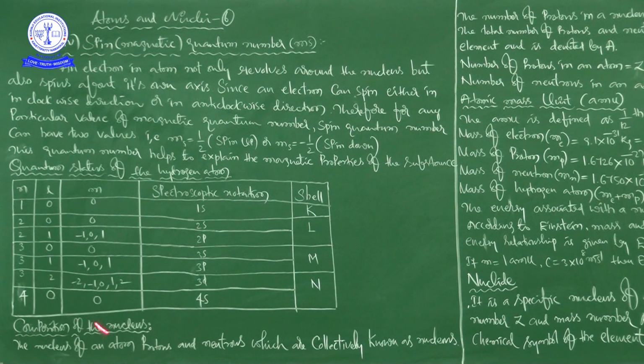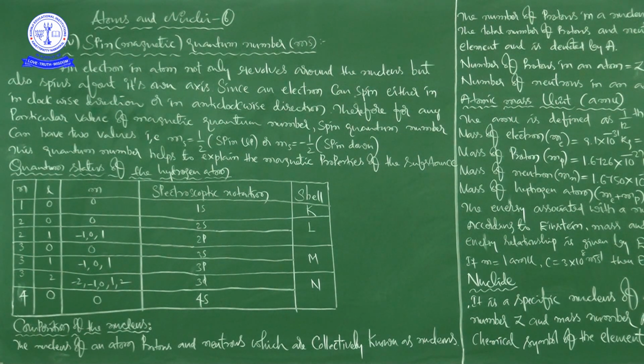Next, what is the composition of the nucleus? See here, the nucleus of an atom has protons and neutrons, which are collectively known as nucleons, which are present inside the nucleus. That is the reason we are calling them nucleons. Right.